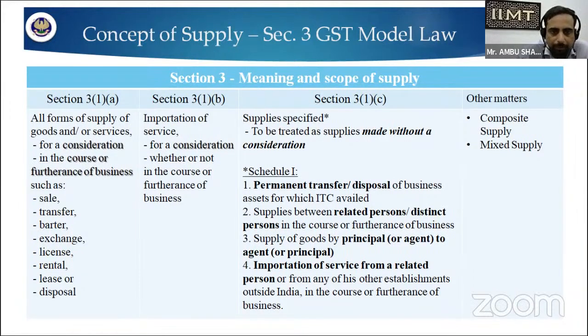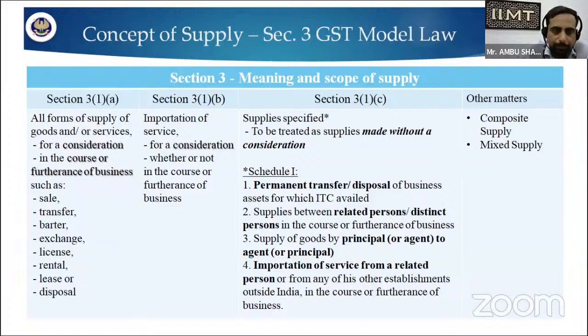For example, first, there is the permanent transfer or disposal of business assets for which you have availed ITC. ITC stands for input tax credit. In the second point, there are supplies between related persons and distinct persons in the course or furtherance of business. Related persons are persons who are related with each other in any aspect, so they are known as related persons under the GST.